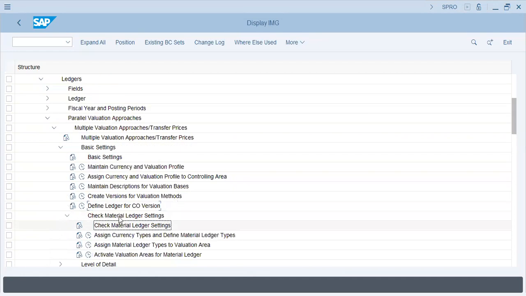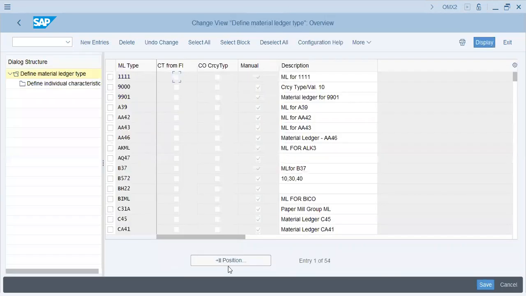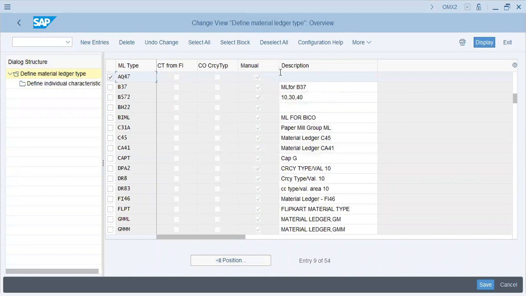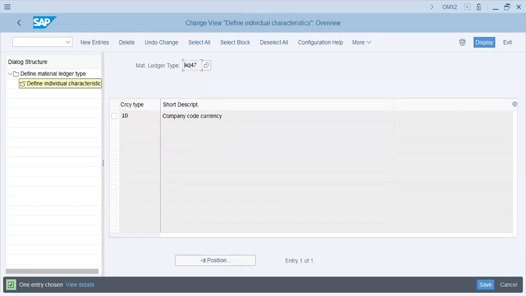Material ledger setting, very important. Assign currency types and define the Q47. Save. Individual characteristics. Now, what is a material ledger?